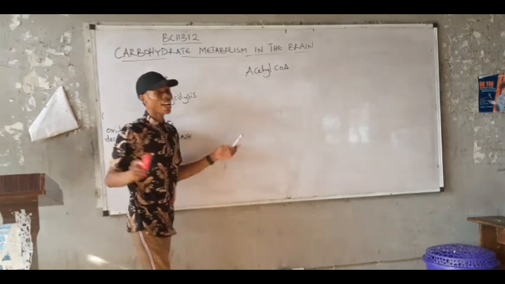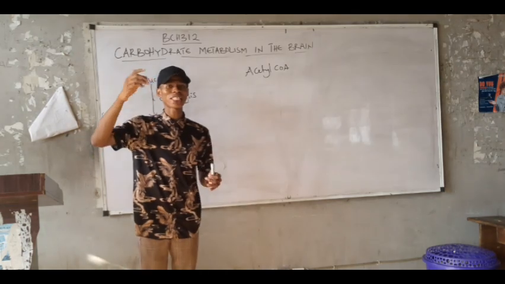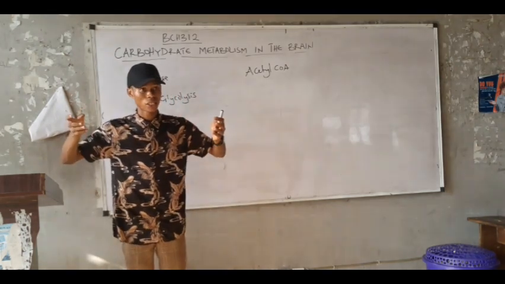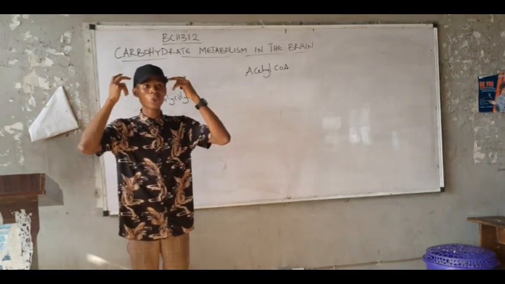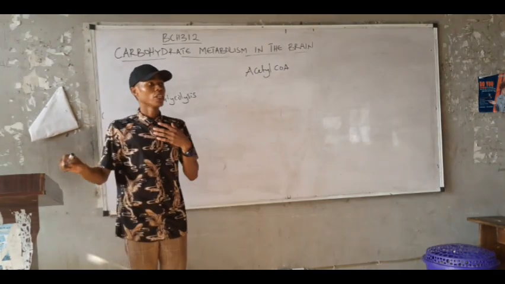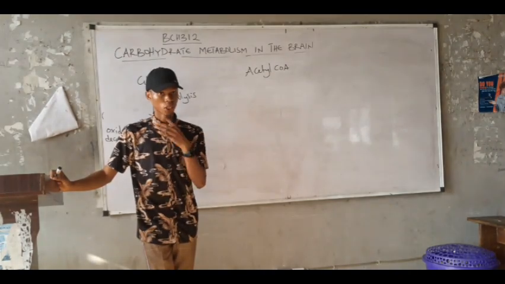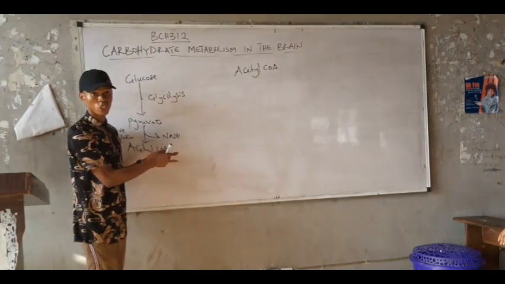Now, the acetyl-CoA goes into the TCA cycle. And the purpose of the TCA cycle is to generate more energy, right? Remember, all these things, we are breaking down glucose, doing this and that. We want to give energy to the brain. Do we get that? And the energy currency of the cell is what? ATP, right? But we have energy-rich substances here.